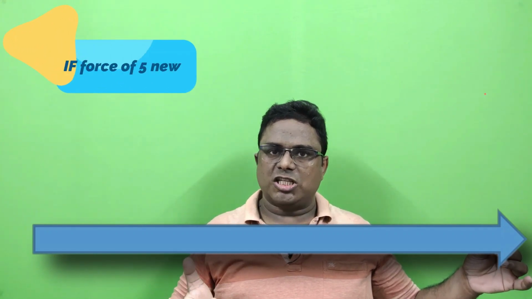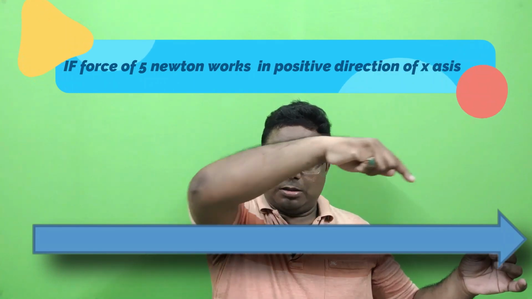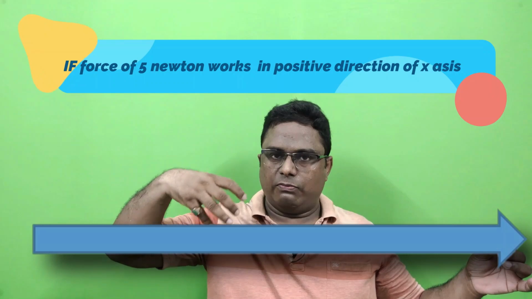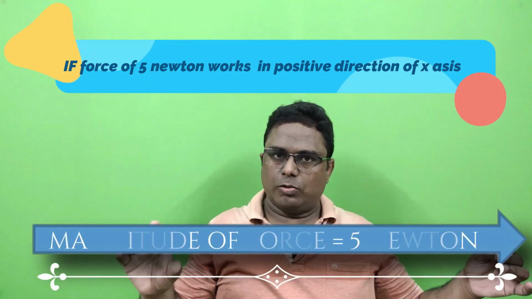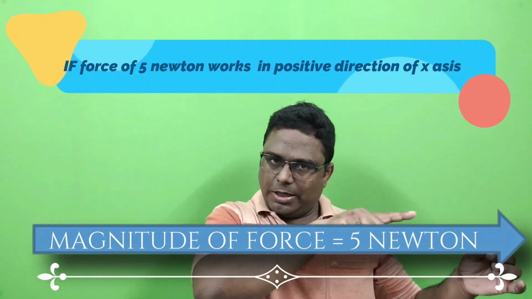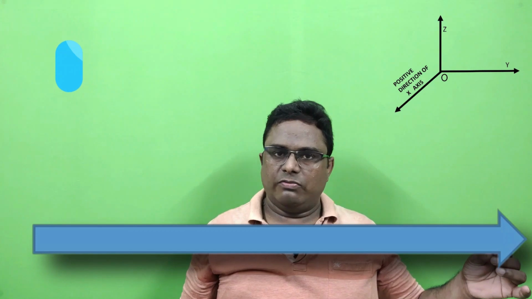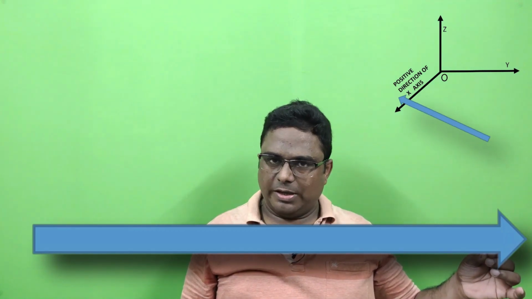In my previous example, I took a force of 5 Newton towards the positive direction of the x-axis. If I use this arrow to represent that force, then the length of this arrow will represent 5 Newton and the arrowhead will be in the positive direction of the x-axis.